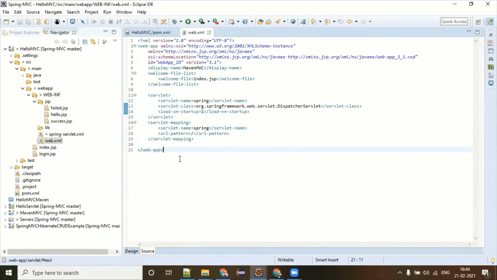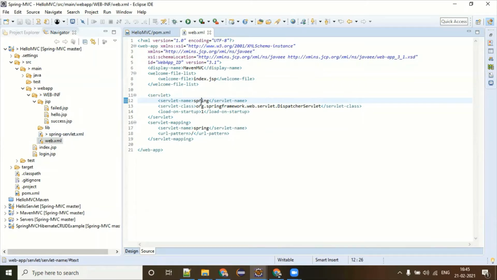Well, let's move ahead. After this second step, you have to create one more XML file, and that XML file should start with the same name you have given here as the servlet name, followed by hyphen servlet.xml. This is the naming convention.